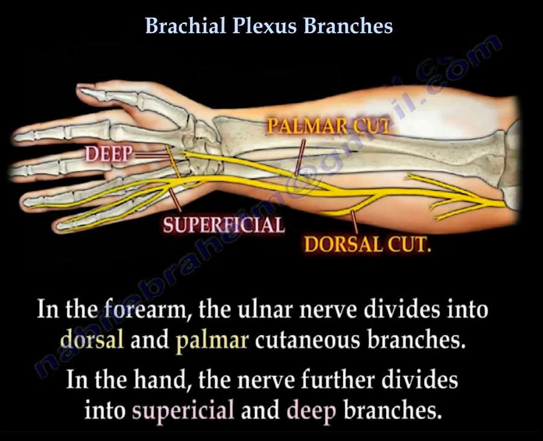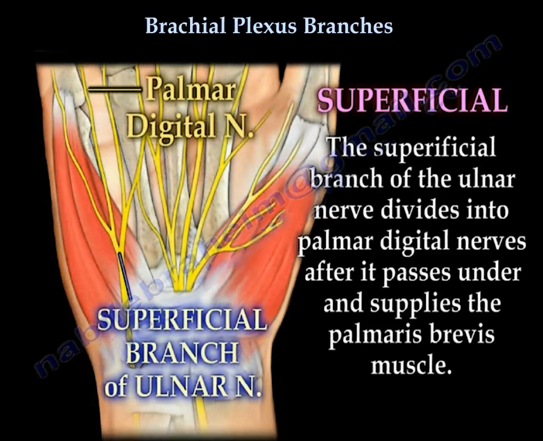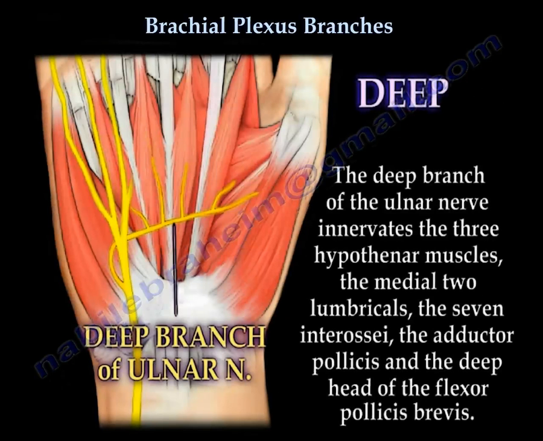In the hand, the nerve further divides into superficial and deep branches. The superficial branch of the ulnar nerve divides into palmar digital nerves after it passes under and supplies the palmaris brevis muscle. The deep branch of the ulnar nerve innervates the 3 hypothenar muscles, the medial 2 lumbricals, and the 7 interossei, the adductor pollicis, and the deep head of the flexor pollicis brevis.